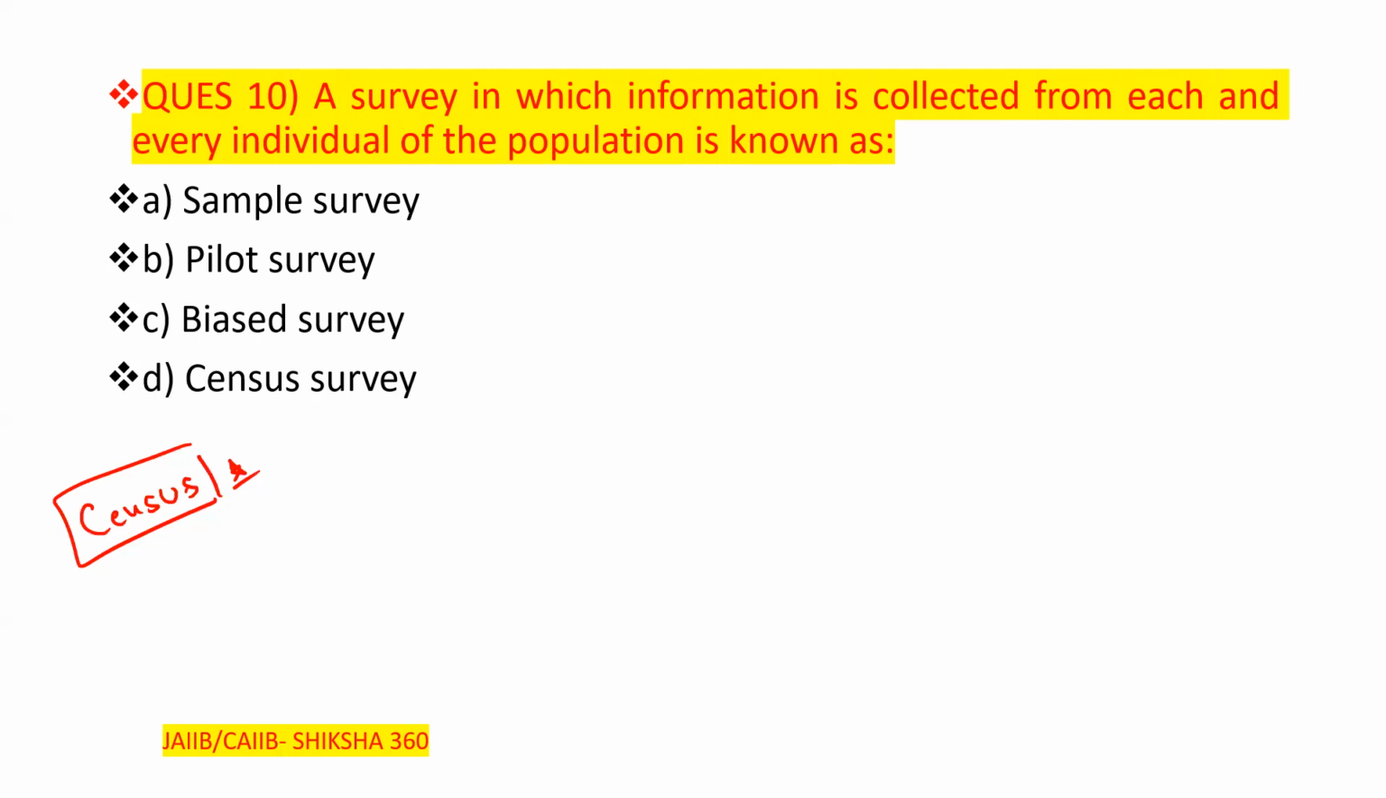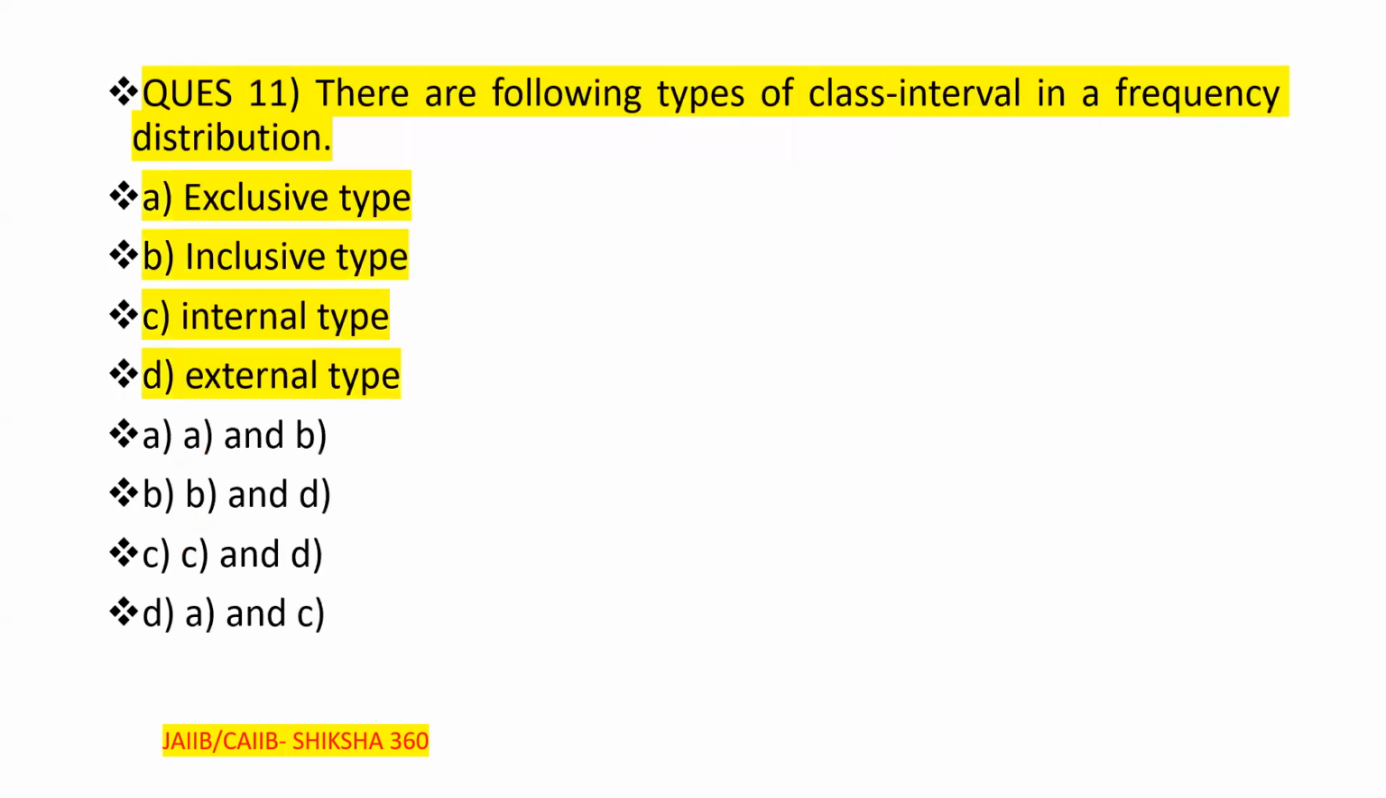Clear, so what will be the correct answer here? So option number D will be the correct answer. That is to be known as the census survey. Clear, this will be the correct answer here. That is the census survey. Now we have to move to the next question. I think we have to discuss two questions more.